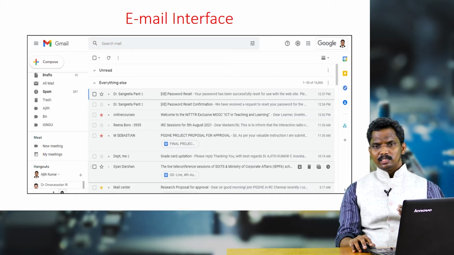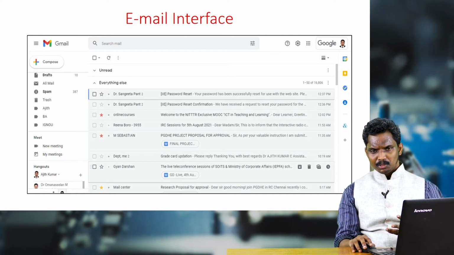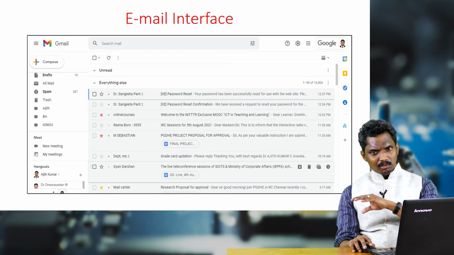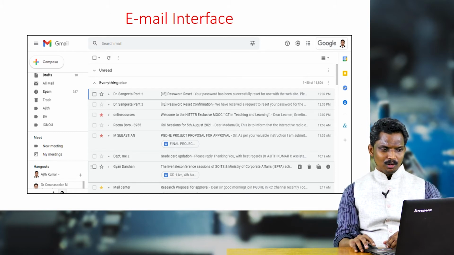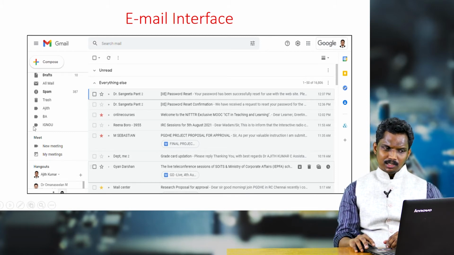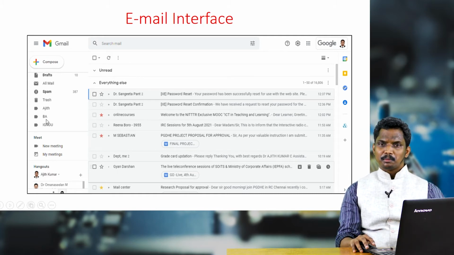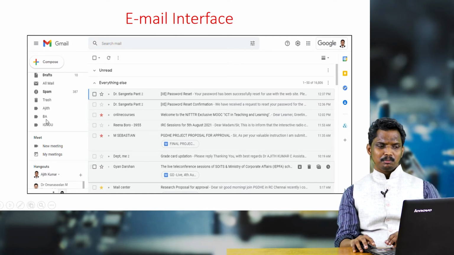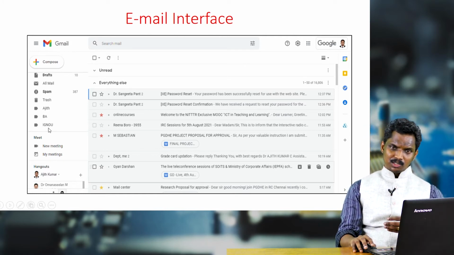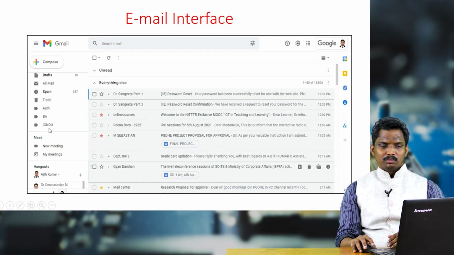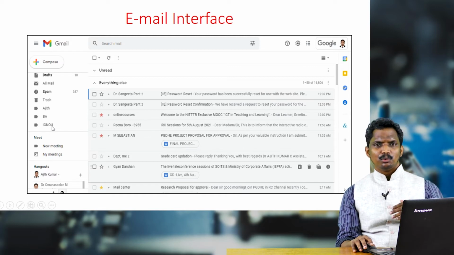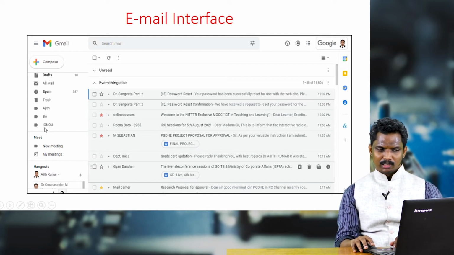So what I have done, if there are some very personal or important messages, I will be moving them to this particular folder. There is a folder which is named BA. So if there are any mails related to this program, BA Education, I will be moving them to that particular folder. If there is some information from the university, I will be moving those emails to this folder, IGNOU. We will see how these new folders are created.